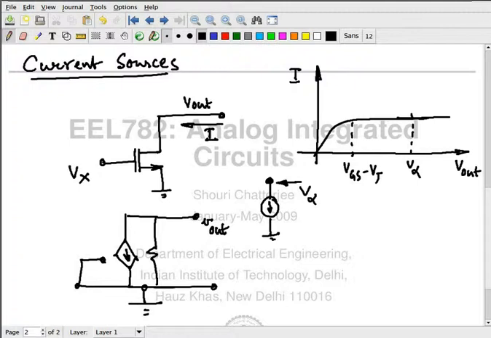So in that case, what's the value of this current source? Gm times VGS. What is VGS here? 0. So the value of that current source is equal to 0. So I can delete it.